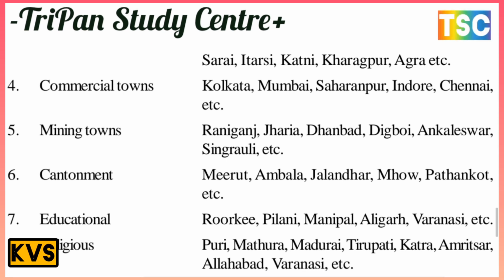And cantonments here are Meerut, Ambala, Jalandhar, Mhow, Pathankot, etc. And educational towns here: Roorkee, Pilani, Manipal, Aligarh, and Varanasi is an education place here. And religious places here: Puri, Mathura, Madurai, Tirupati, Katra, Amritsar, Allahabad, and Varanasi. These are religious towns here.